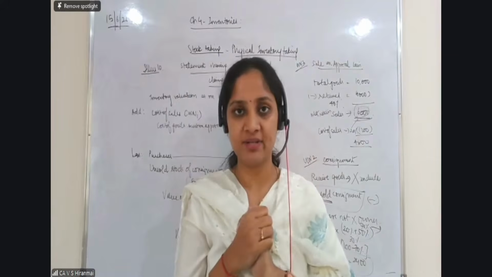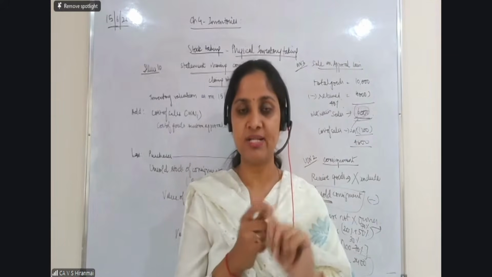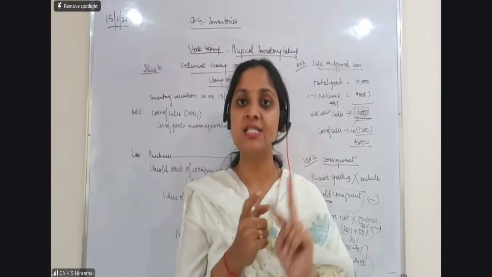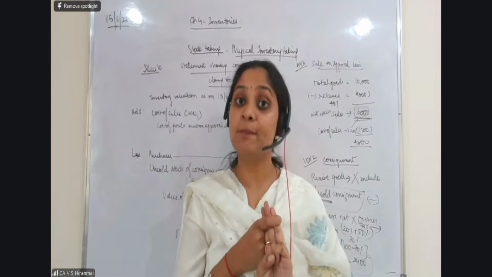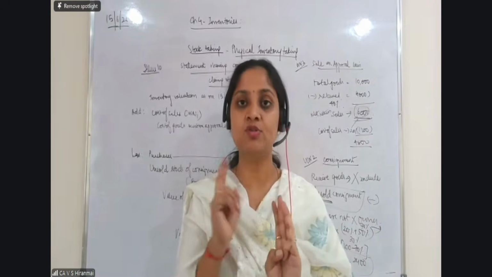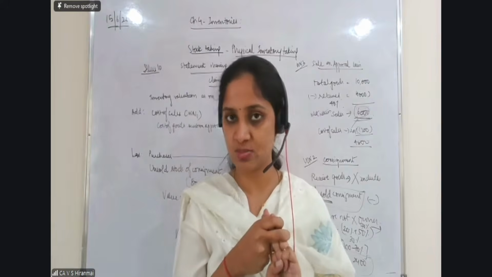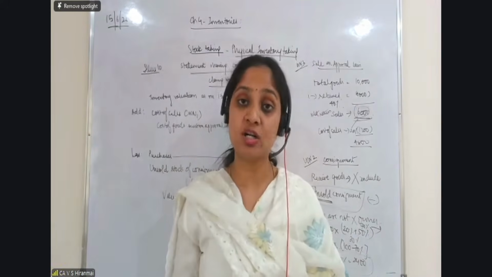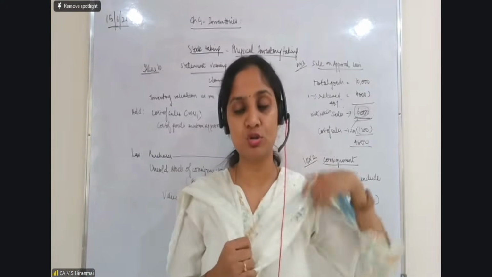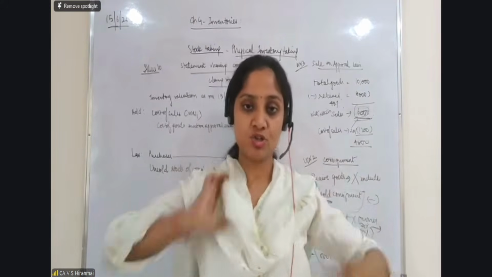Four concepts we have learned. The first one is adjusted selling price. Two illustrations we have done. Specific identification method, illustration one we have done. Then we did abnormal loss value, उस तरह का problems. Two, one illustration, one practical questions we have done. Fourth type of problem is the stock taking. So stock taking में हमने दो solutions और दो illustrations को solve किया है.